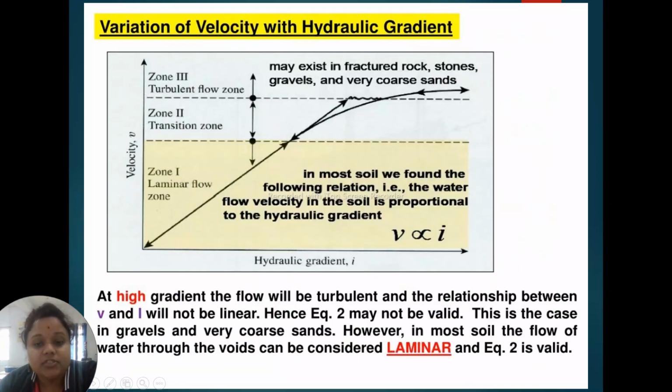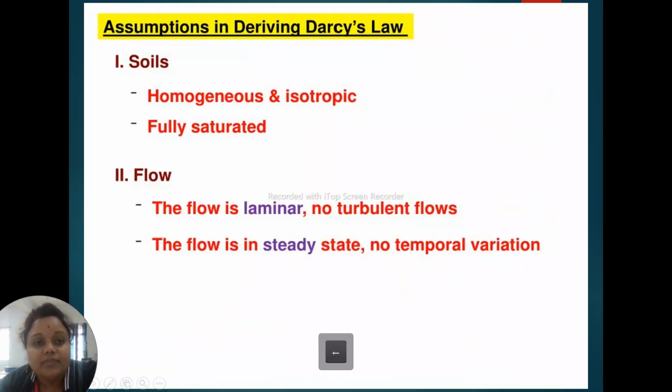Next, the assumptions of Darcy's law: the soil should be homogeneous and isotropic, and the soil will be fully saturated. Second, the flow should be laminar, no turbulent flow, and the flow is in steady state, with no temporal variation.